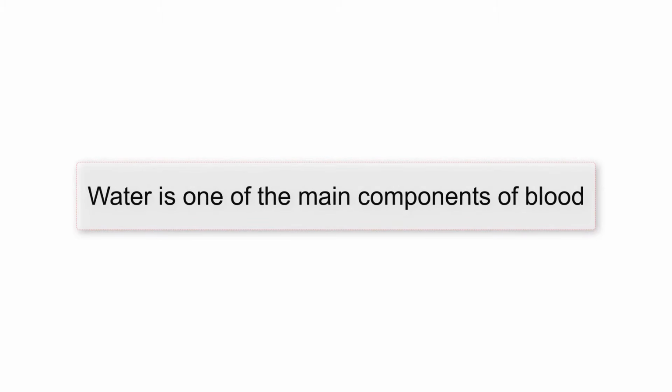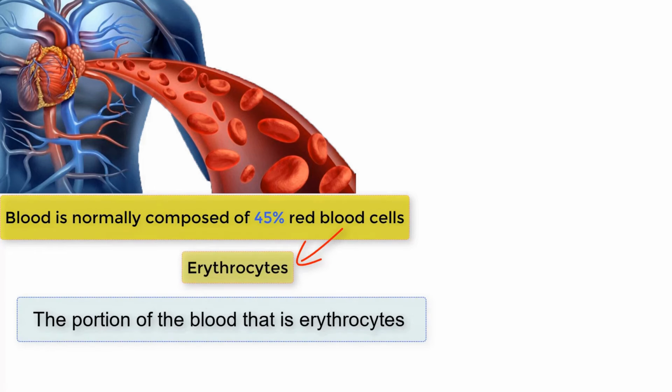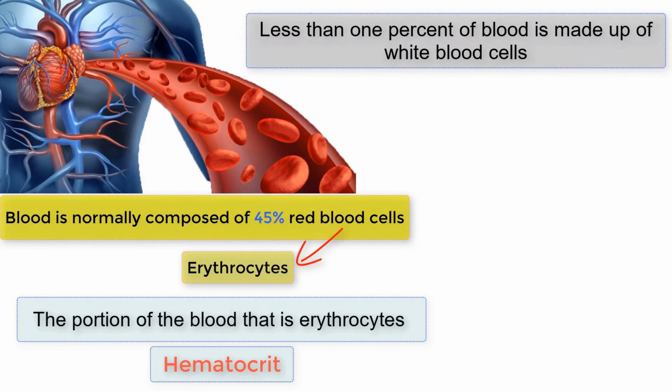Water is one of the main components of blood. In a healthy individual, blood is normally composed of 45% red blood cells, also known as erythrocytes. The portion of the blood that is erythrocytes is known as the hematocrit. Less than 1% of blood is made up of white blood cells, which is also known as the buffy coat.